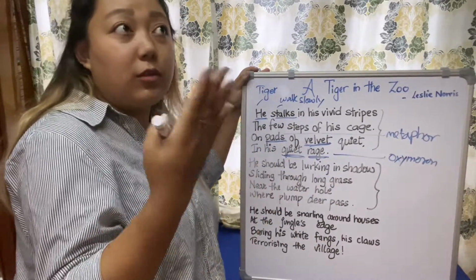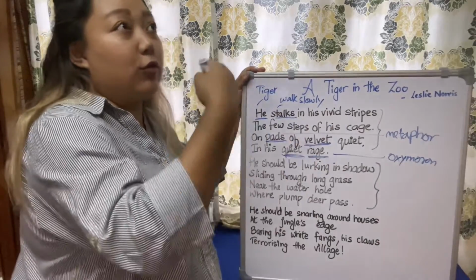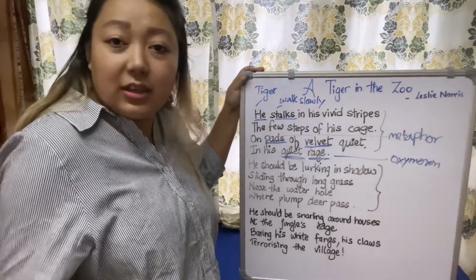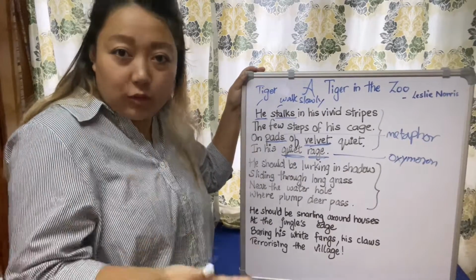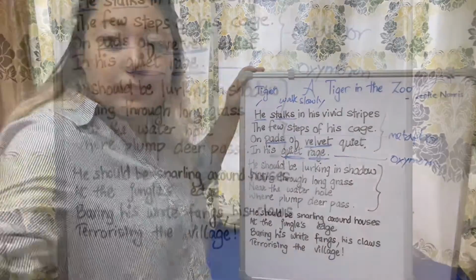So if he was in a field or in a jungle, then he would have taken it out, he would have gone hunting, found his food. But here in his cage, he is not able to do any of those things. So that is why he is in his quiet rage.